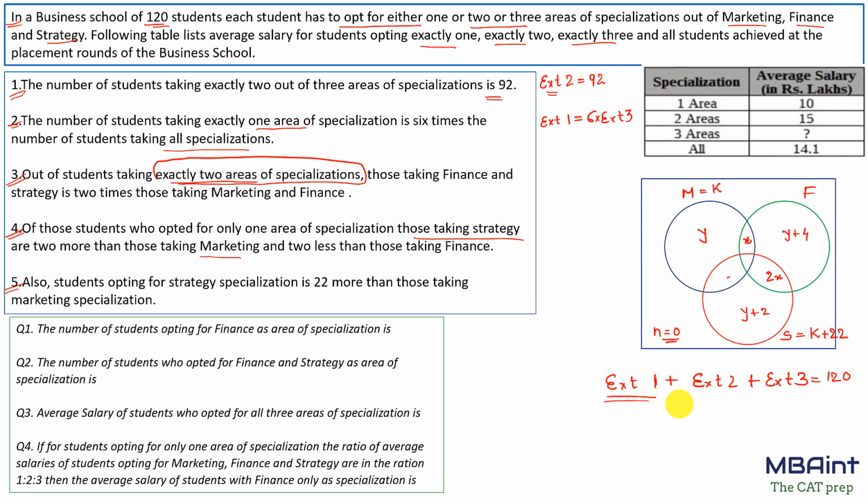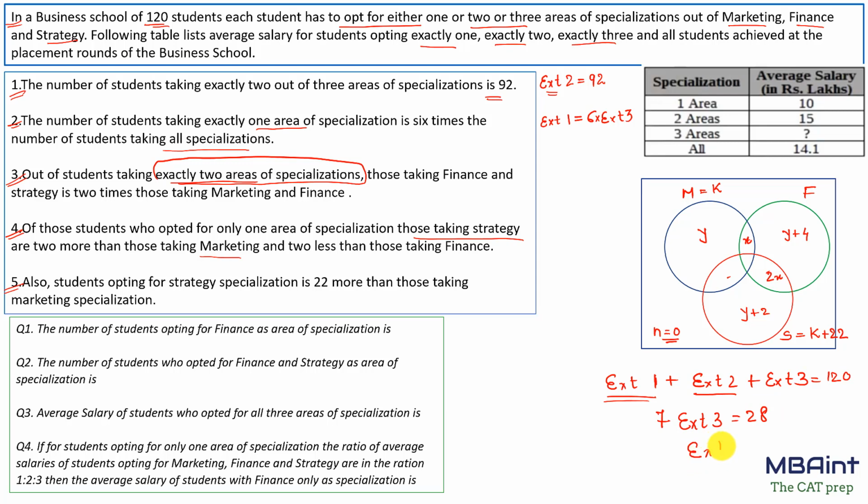So exactly 1 is what? 6 times exactly 3, and this is exactly 3, so altogether it will become 7 times exactly 3. Now the value of exactly 2 is there, that is 92. So if it goes to the RHS, this would become 120 minus 92, that is 28.